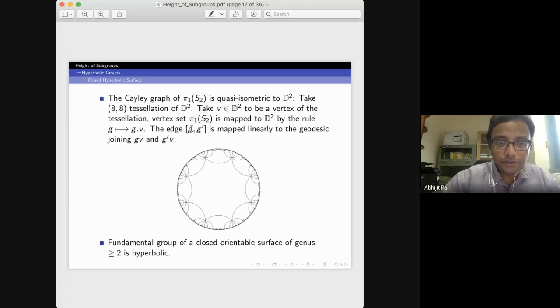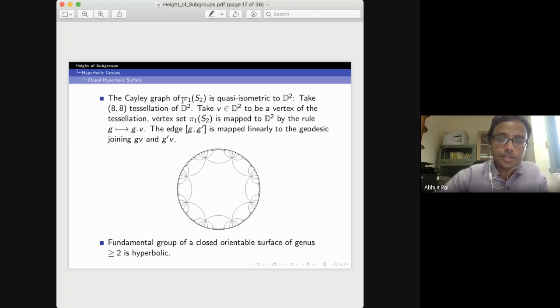You take a vertex of this tiling and look at its orbit. So G goes to G dot P, and the edge between G and G prime is mapped linearly to the geodesic joining G P and G prime P. So this gives you a map from the Cayley graph of pi1 S2 to the Poincare disk.